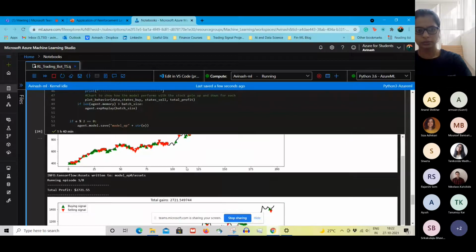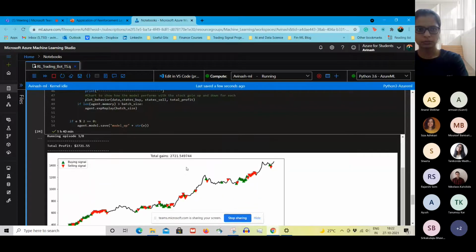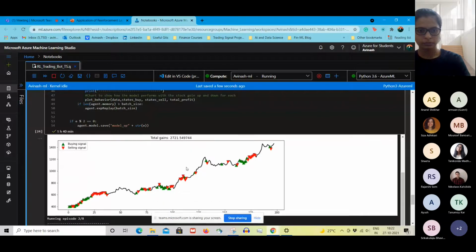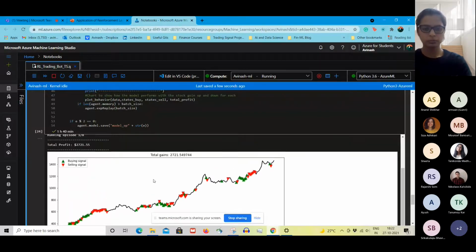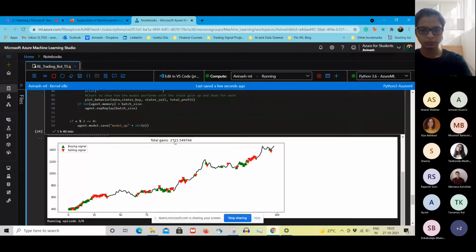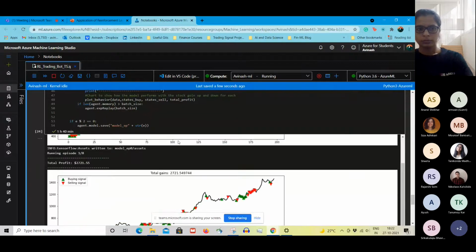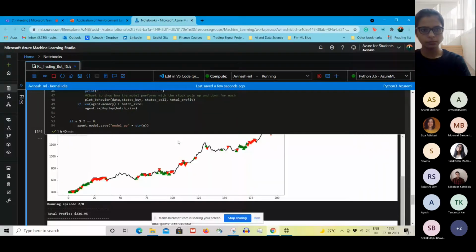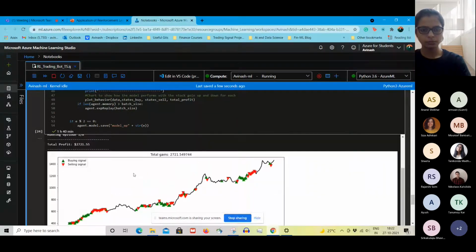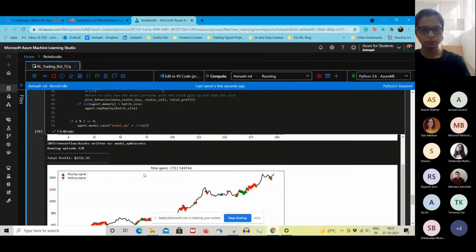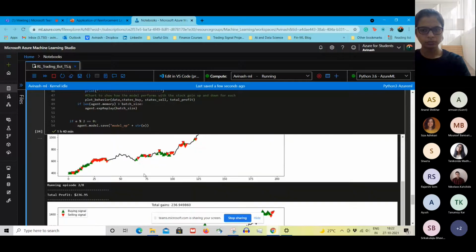And when the training starts, this agent is trained for 2 hours. After 2 hours, what happens? You can see that after the first iteration, it is showing a profit of 2,721. But as I mentioned earlier, this is also very random. I don't see any pattern in it. This is more segregated as compared to this, but after one iteration we can't be sure of anything. So let's see what happens next.